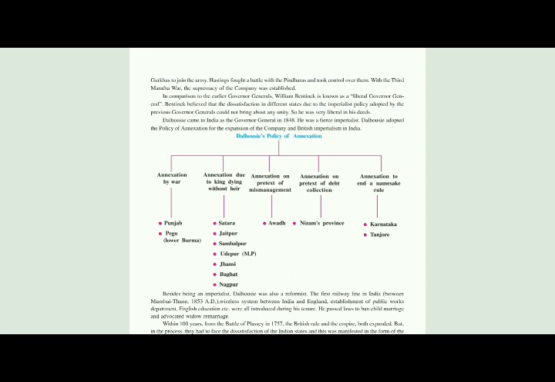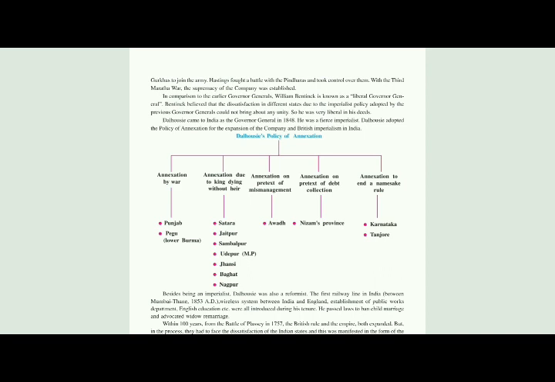Imperialistic means of an empire. He was famous for his liberal policy, but the company wanted someone who could control the people and bring unity among them. So he was very liberal in his deeds.